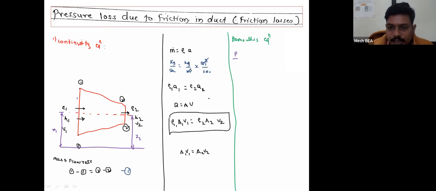So P upon rho g plus V square upon twice g plus Z is equal to constant.